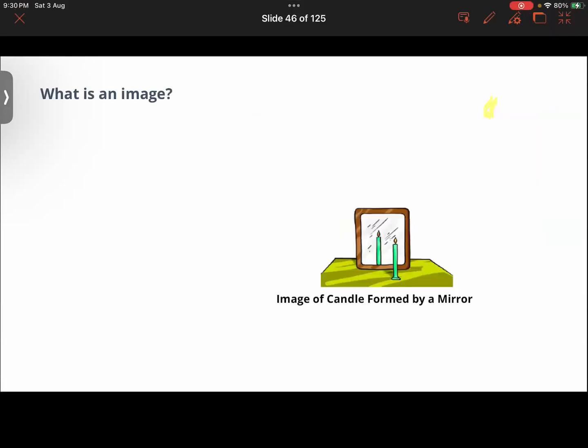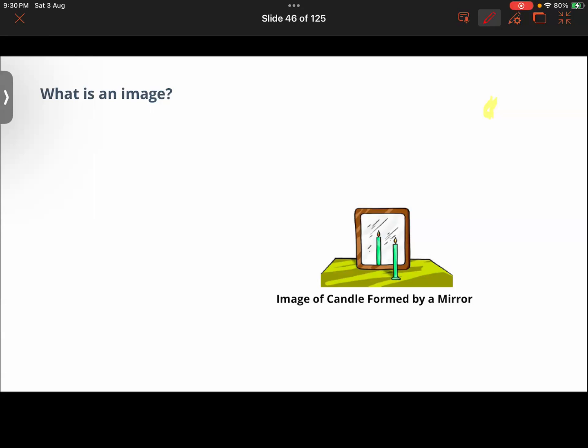So then another question is: what is an image? Like here you can see the image of the candle formed by a mirror. So the very basic question is, what is an image? An image is formed because light emanates from an object in a variety of directions.